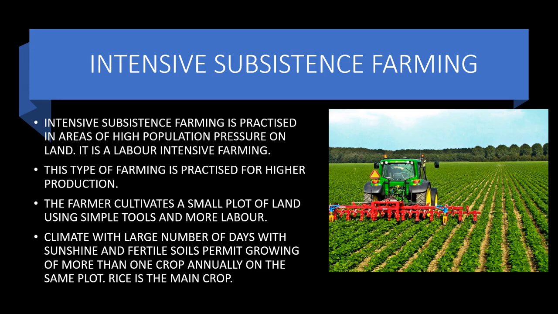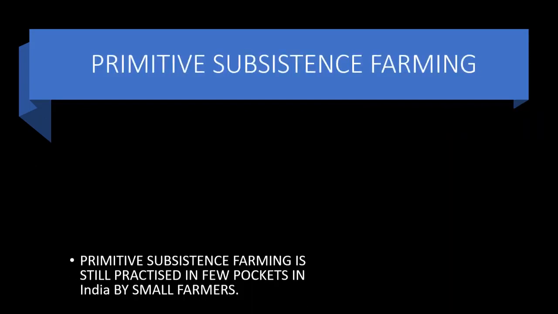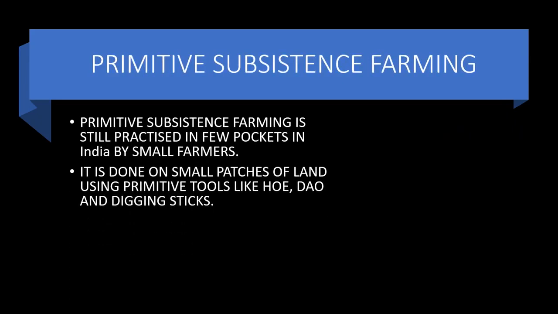And yes, this type of farming is usually done to meet the needs of the family. And at times, the laborers working in this field or plot of land are usually the members of the family. Next, we'll start with primitive subsistence farming.